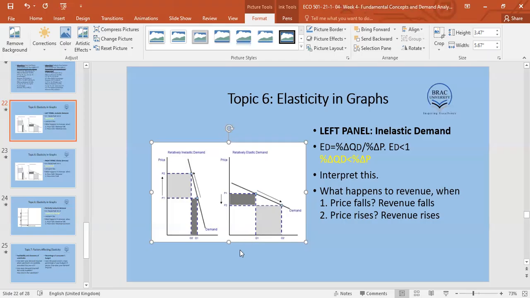The reverse will happen, and that's what we need to know. If we know beforehand that our commodity is relatively elastic, so if we increase the price by 1%, people will reduce their consumption by more than 1%, revenue falls. If we decrease the price by 1% over here, the increase in demand will be less than 1%, still revenue will not increase.